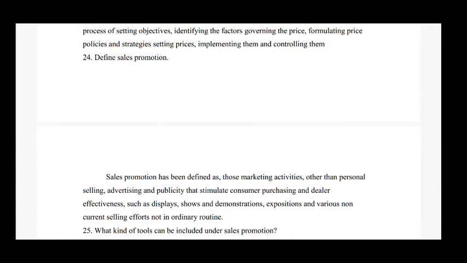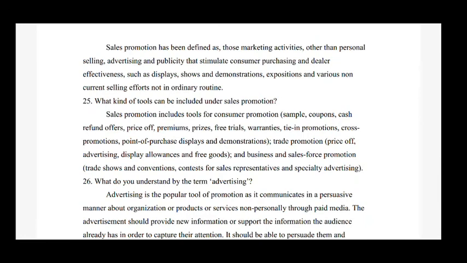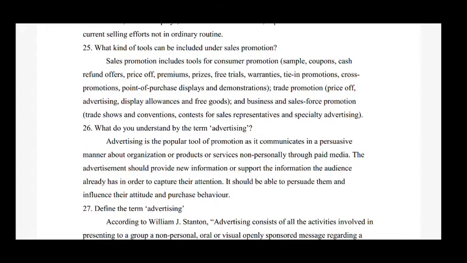Next question is, define sales promotion. So the answer is, sales promotion has been defined as those marketing activities other than personal selling, advertising and publicity that stimulate customer purchasing and dealer effectiveness, such as displays, shows and demonstrations, expositions and various non-recurrent selling efforts not in ordinary routine. Next question is, what kind of tools can be included under sales promotion?